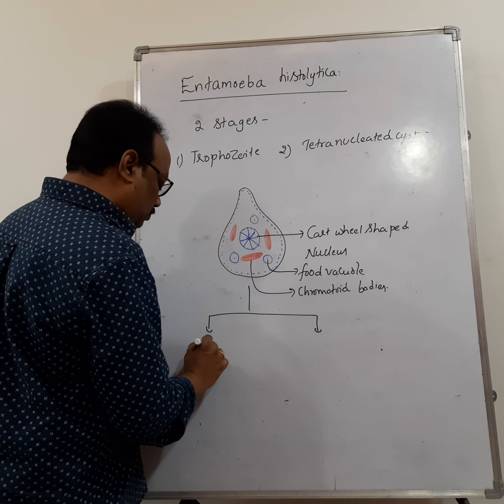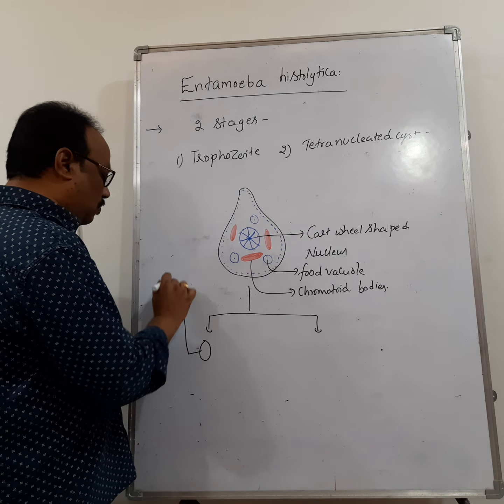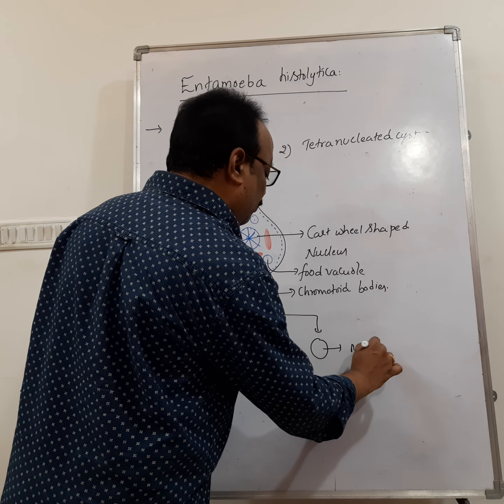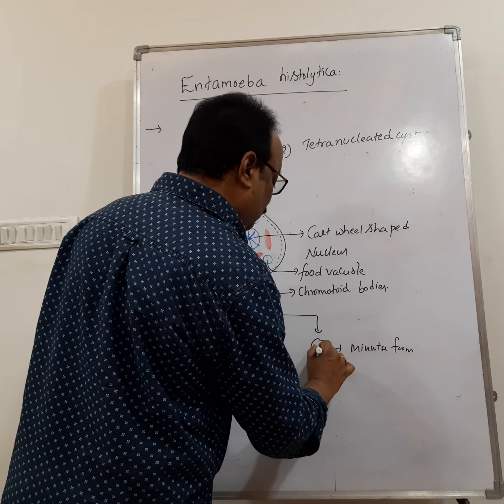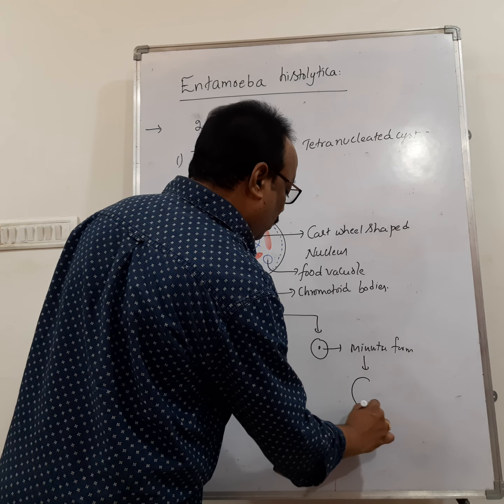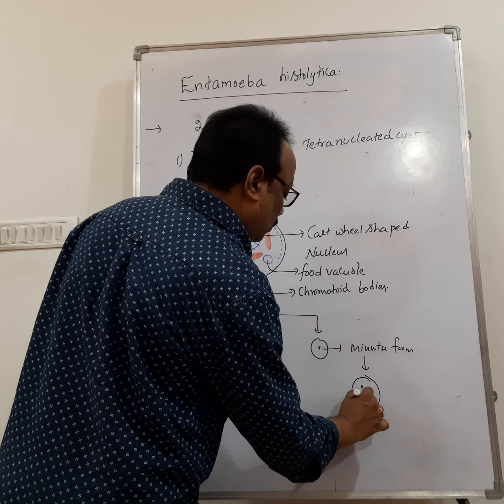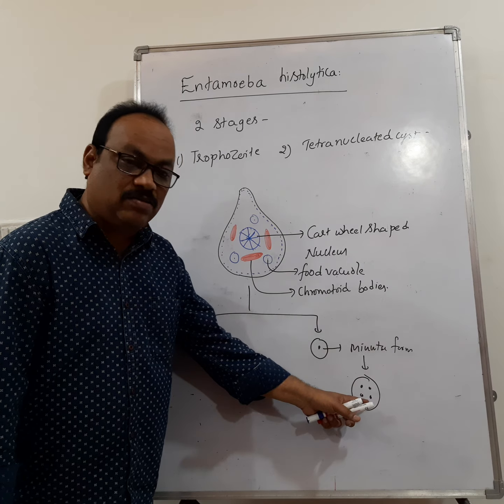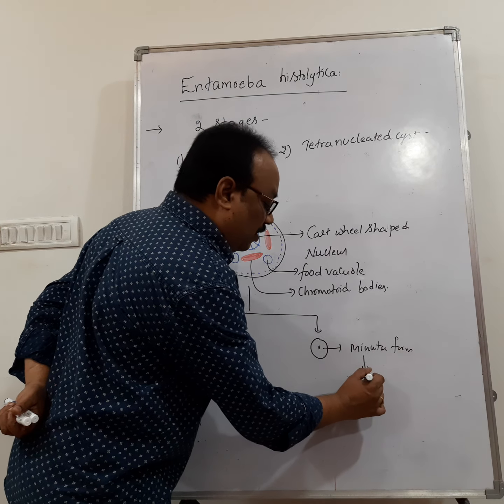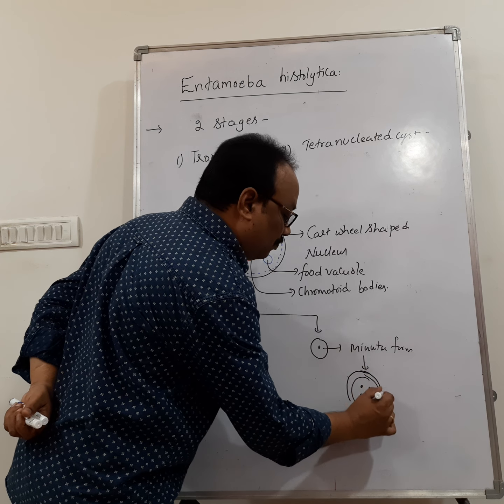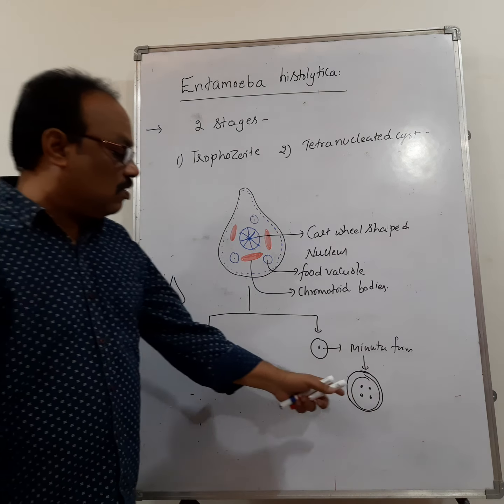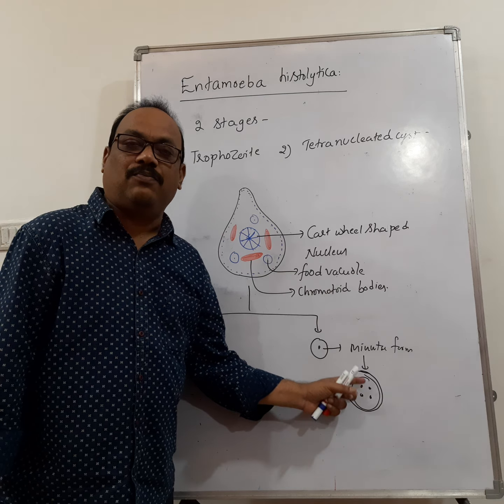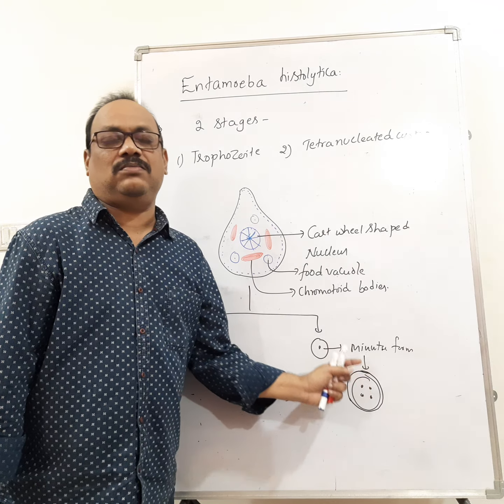One daughter form develops into a trophozoite again, and another daughter form develops into the minuta form. In the minuta form, the nucleus divides two times by mitosis and forms four daughter nuclei. This is called the tetranucleated stage. At this stage, the minuta form develops a cyst wall around itself. This is called the tetranucleated cyst. These tetranucleated cysts are passed out along with the human fecal matter.